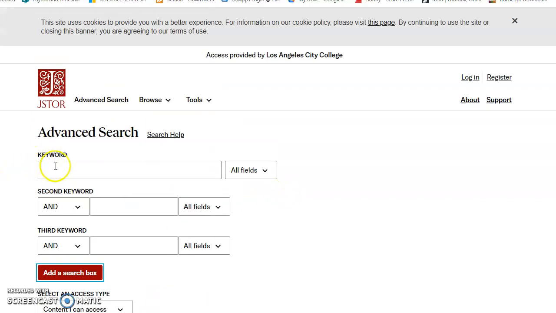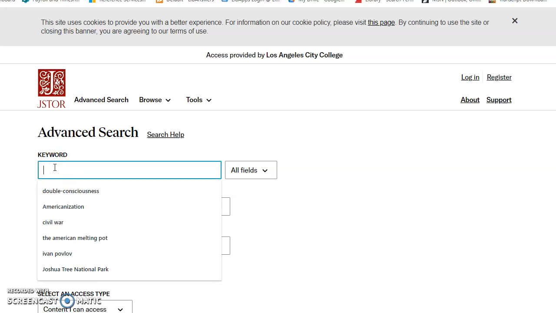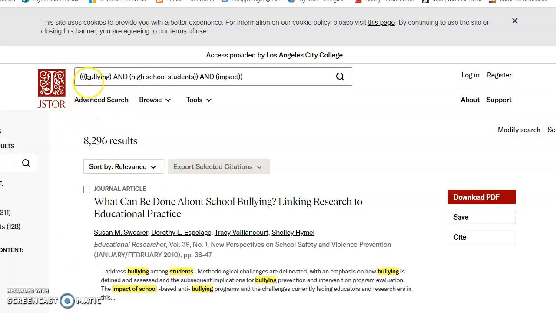But I'm just going to go in and start my basic search. And so I just put in bullying and high school students and impact. And it did all of those for me, all the parentheses and all that. You can just type something in and it will separate it for you, which is a nice little tool. So here I have 8,296 results, so I'm definitely going to need to filter some of these.